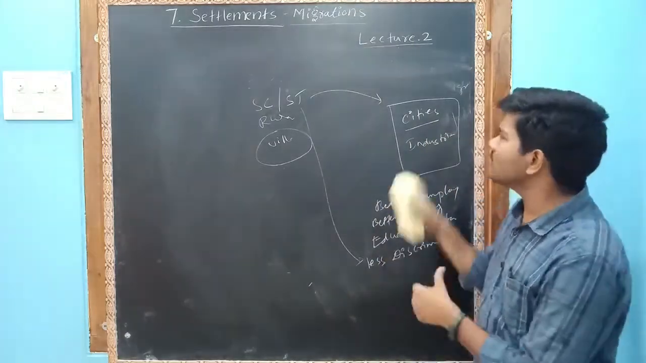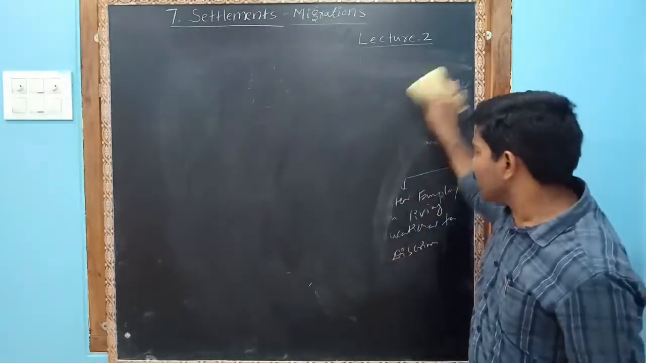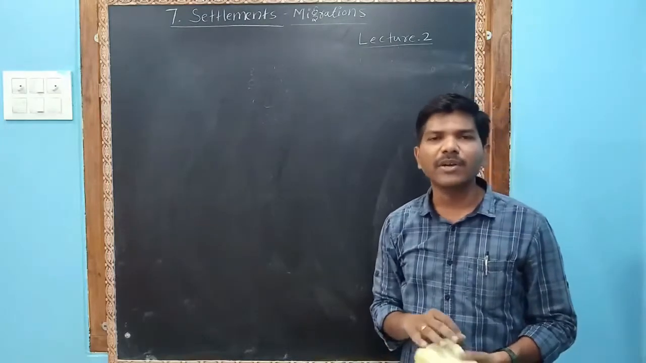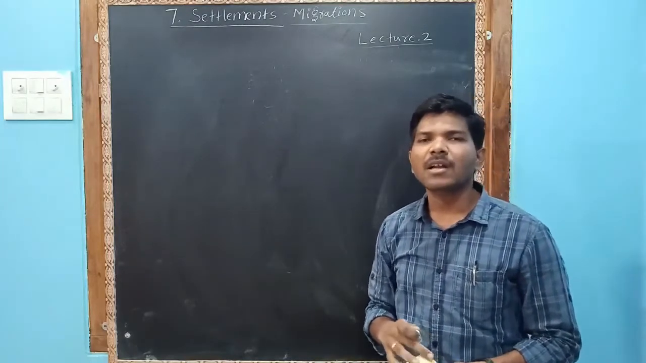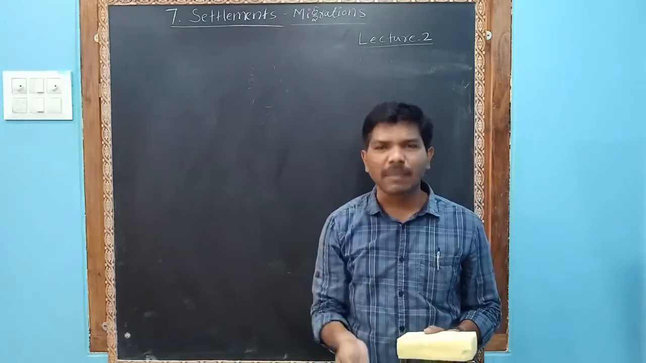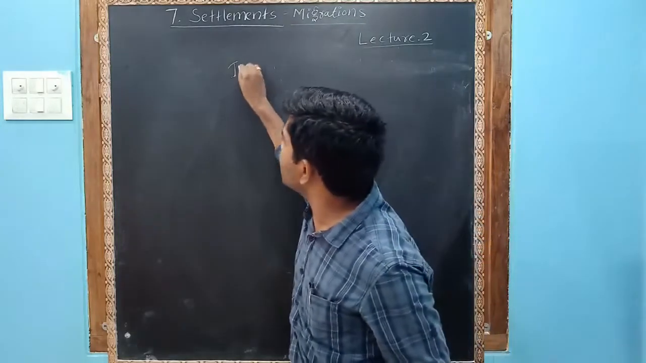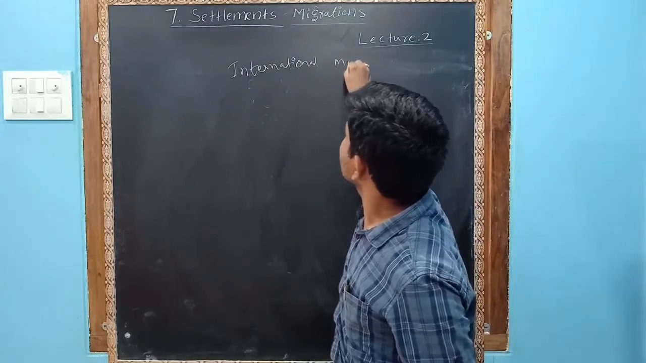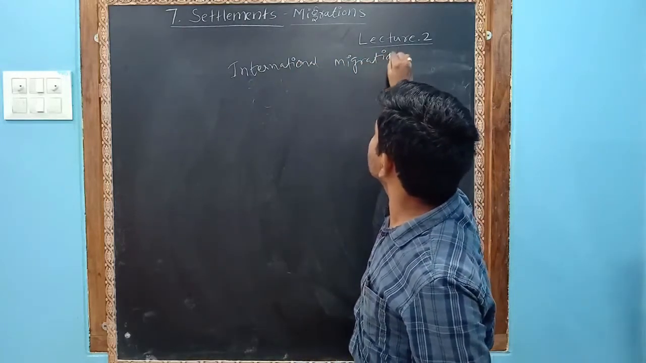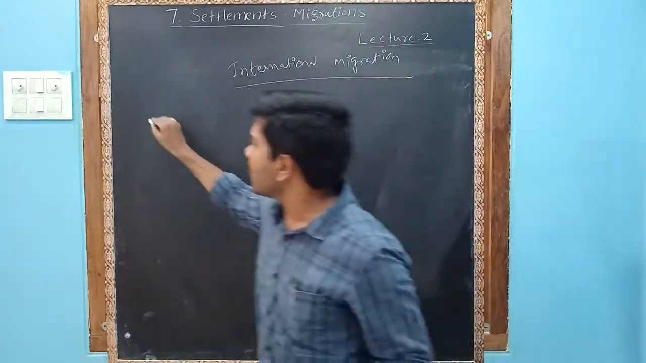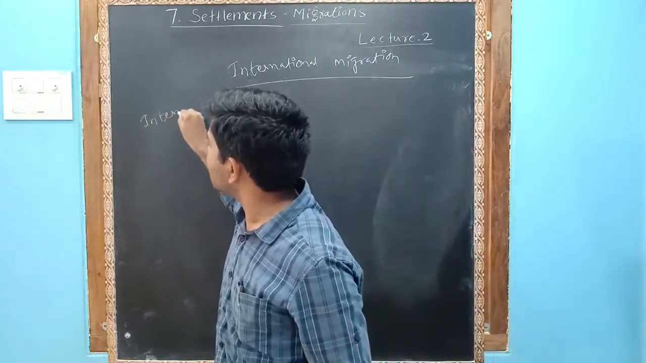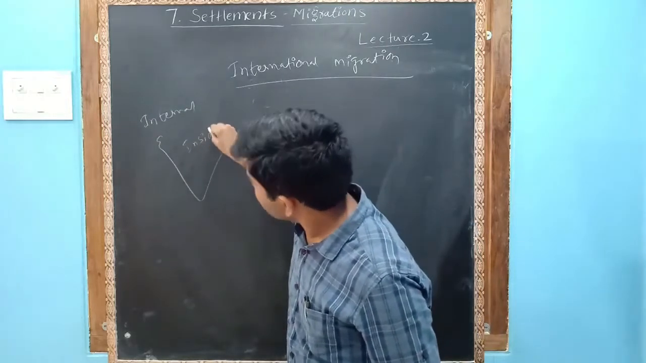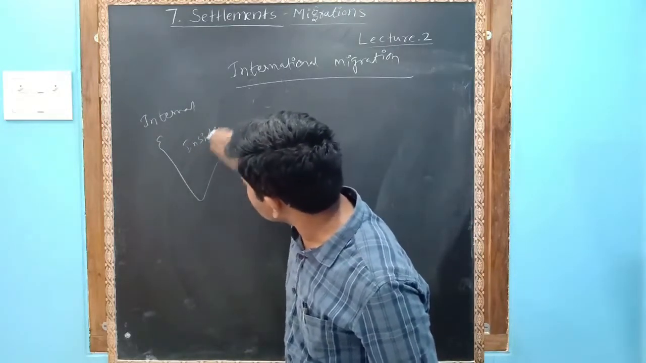Okay. So till now we have done migrations in rural to urban areas. That means internal migration. That we call internal migration. Now let us see international migration. First one is internal. Internal means inside a country.